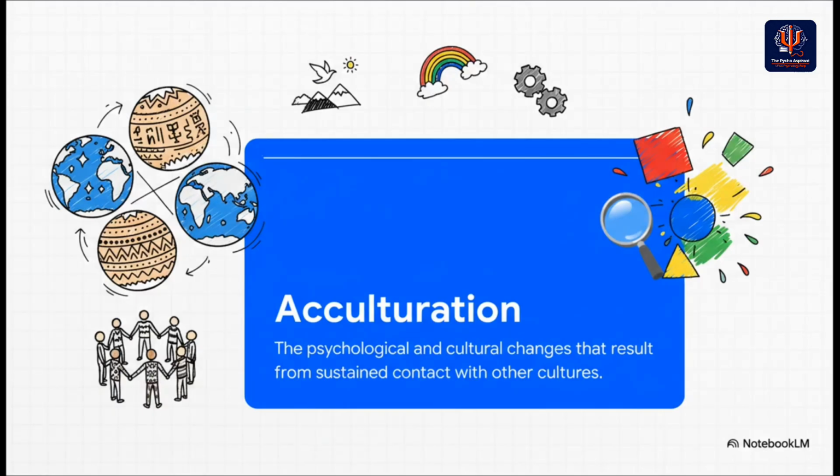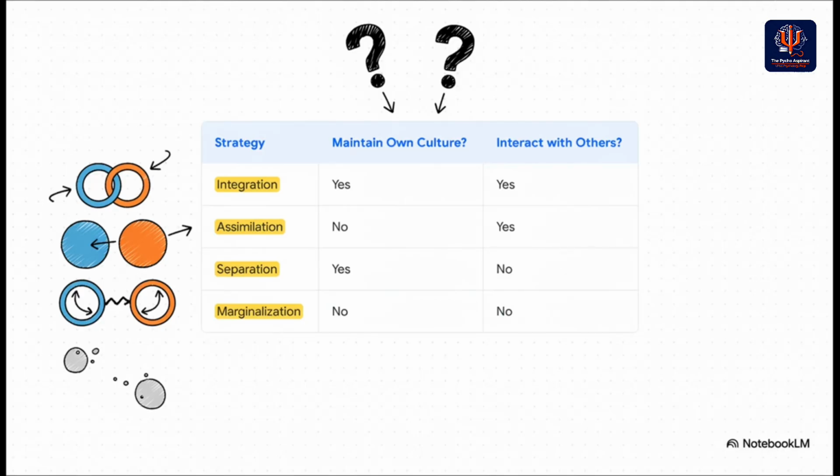In our globalized world, different cultures are interacting all the time. Acculturation is the name for the changes that happen when this contact occurs. Understanding this concept is absolutely vital for talking about big UPSC topics like migration, multiculturalism, and social integration, especially in Paper 2. This table is a fantastic tool because it lays out the different ways people adapt.